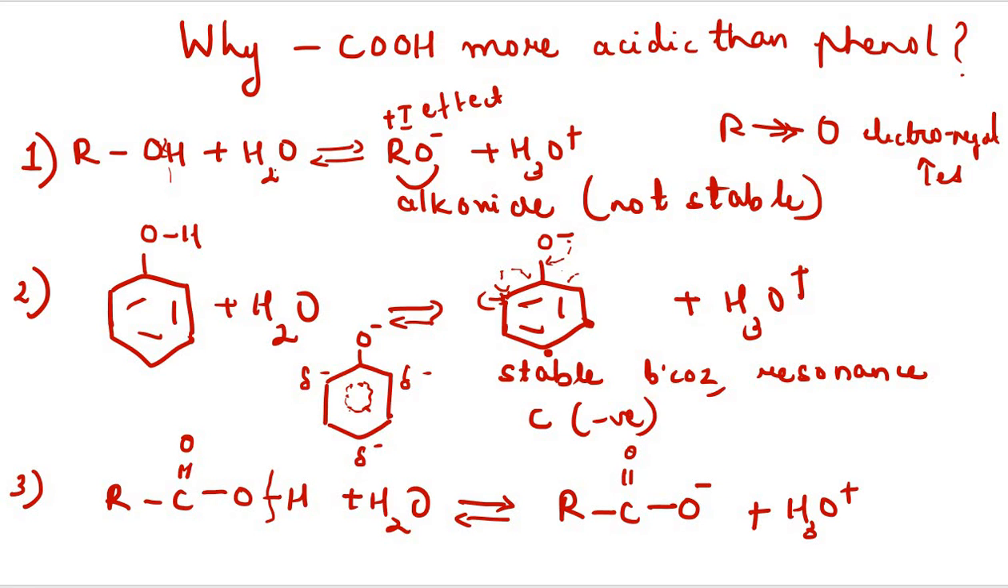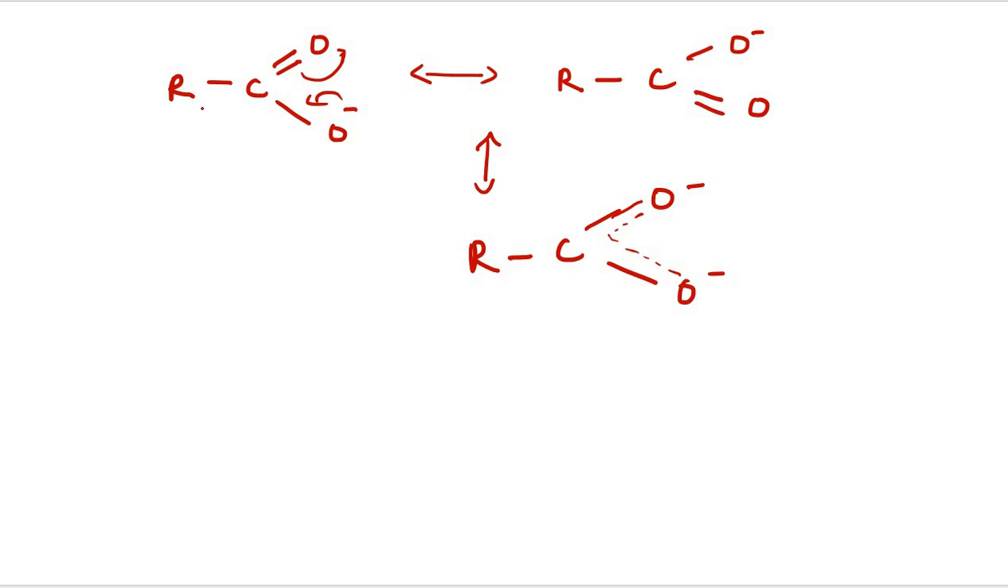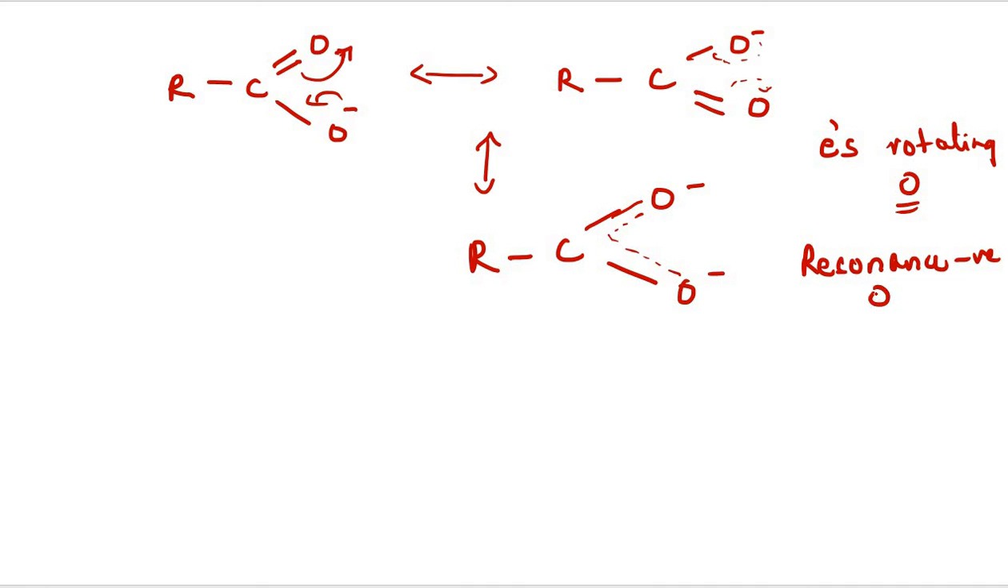Now the carboxylate ion's resonating structures can be represented like this. In this case you can see that oxygen is more electronegative. So on shifting this double bond, this oxygen will get a negative charge, and the negative charge will move to this side, and thus a double bond will be formed. Similarly it can be repeated. So what is happening here? The electrons are rotating around the oxygen atom, or we can say that the resonance is present on the negative oxygen atom.